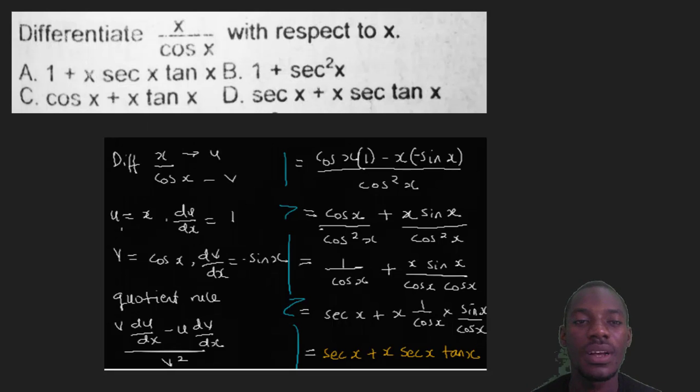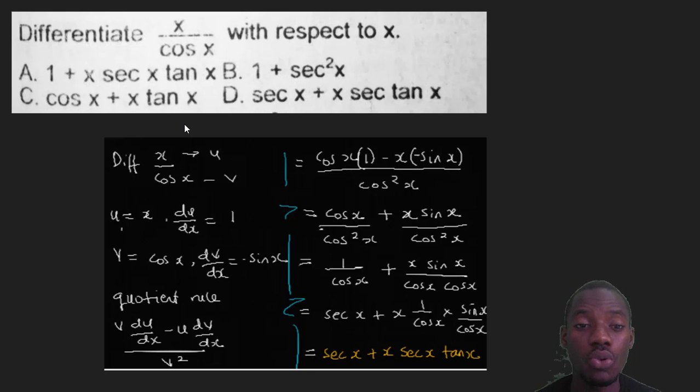Now let's check out the next one. Differentiate x over cos x with respect to x. This is a differentiation that is a division, and whenever differentiation is a division, you will use what we call the quotient rule. Quotient rule of differentiation is only used for division, because the word quotient means divide. So any differentiation on division means you are to use the quotient rule, and the quotient rule is super easy.